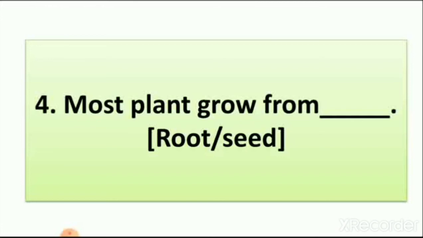Some plants grow from roots and some plants grow from stems. But most plants grow from the seed of that plant. So when you want to grow a mango plant, you need the seed of a mango. So here the answer is seed. As we know, seed is a very important thing for growing a plant.